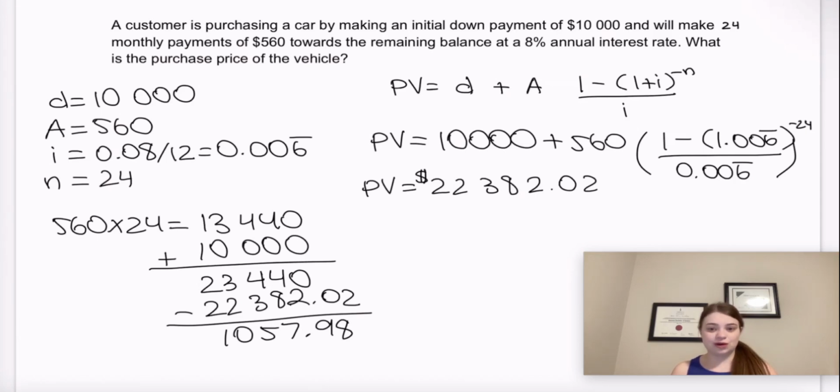Right. And also too, the loan initially was only 12,000 something. That's another version of this question you might be asked. How much loan was taken out? Well, the thing is, the purchase price of the car was $22,382.02. And then we put a down payment of $10,000. So the actual loan taken out was only $12,382.02. And so because it's such a small loan amount, we're not going to expect some crazy high in the sky amount of interest for a relatively small loan in the grand scheme of things.